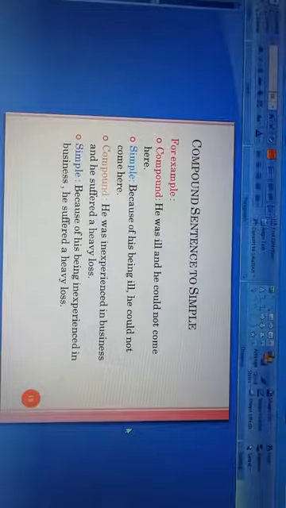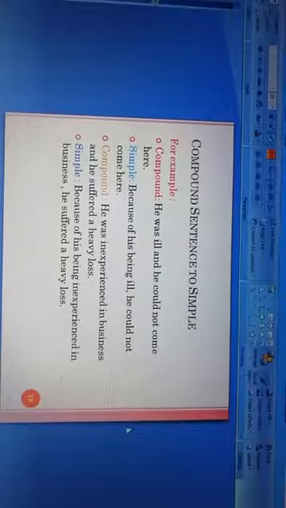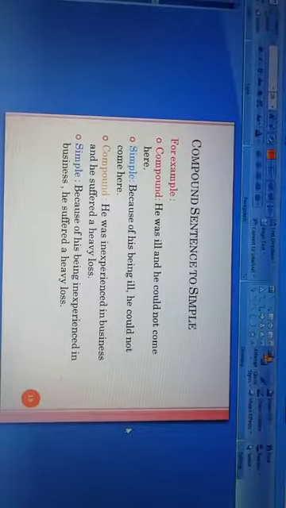So the subject is he and the possessive form of the subject is what? His, H-I-S, his. And then verb plus ing, that is be plus ing, being. And then the remaining part is ill.